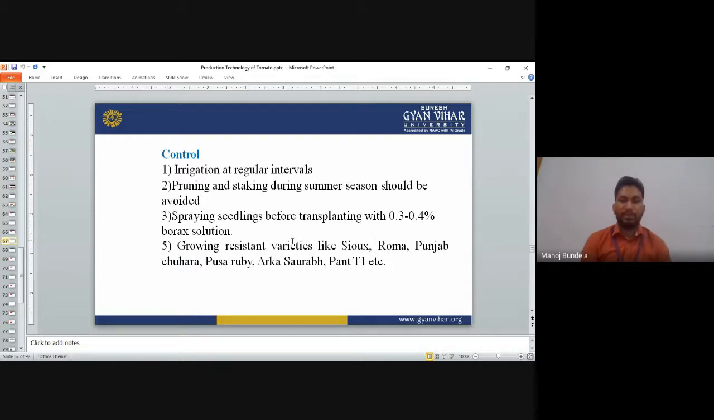Grow resistant varieties like Sioux, Roma, Punjab Johar, Pusa Ruby, Hisar Saurabh, and Pant T1. These are the varieties we can use to control cracking. That covers fruit cracking and boron deficiency.